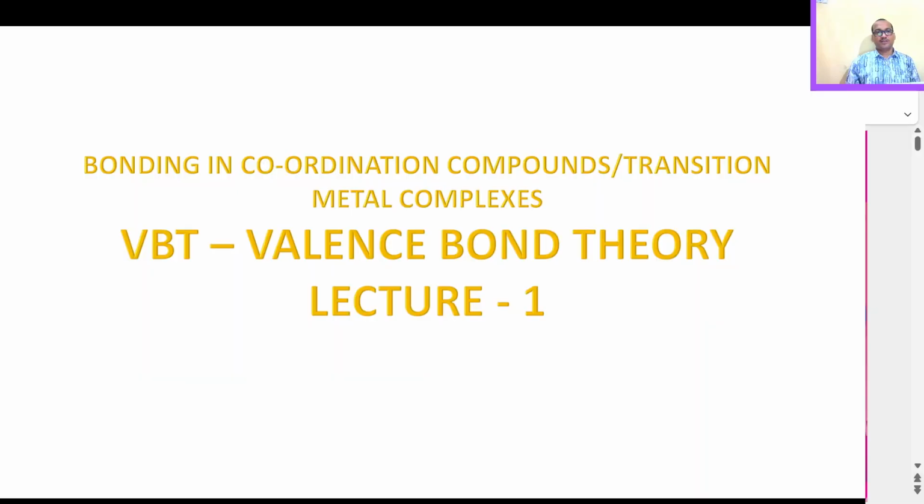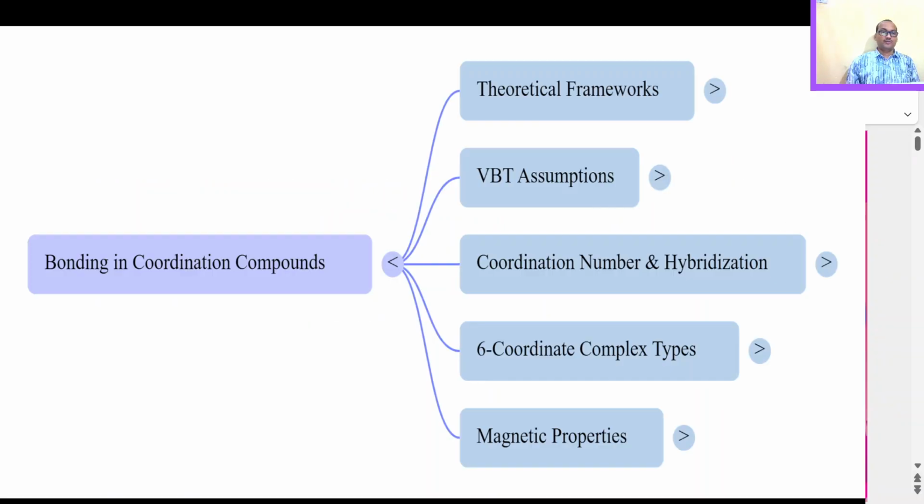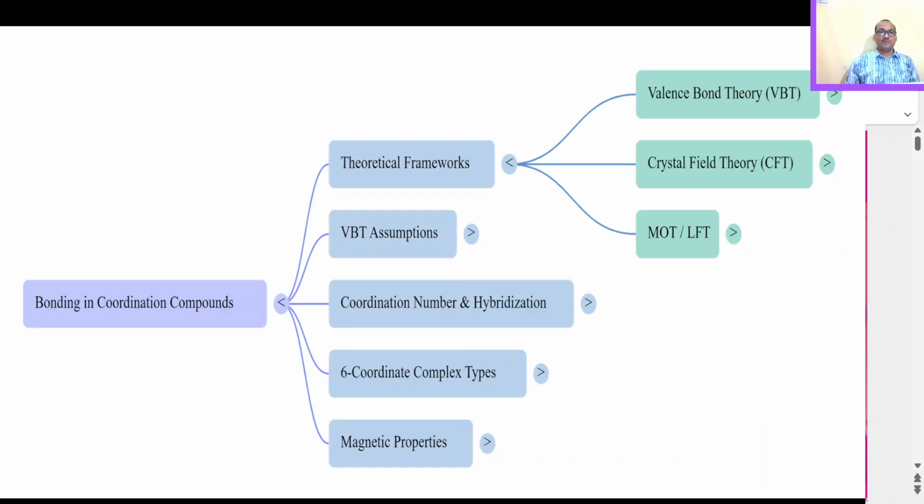So today we'll discuss the bonding in coordination compounds or transition metal complexes. Mostly we'll discuss the valence bond theory. While discussing the bonding in coordination compounds, we should know the theoretical backgrounds, and mainly we'll discuss here the valence bond theory, coordination number, hybridization, and 6 coordinate complex types and their magnetic properties. While talking about the theory behind the bonding in coordination compounds, we need to know valence bond theory, crystal field theory, and molecular orbital theory.